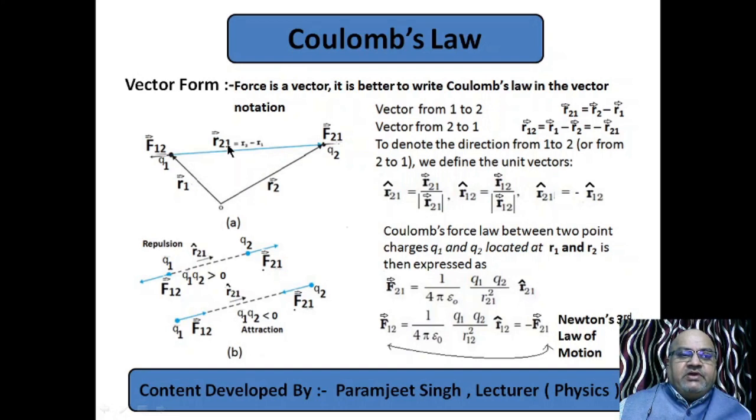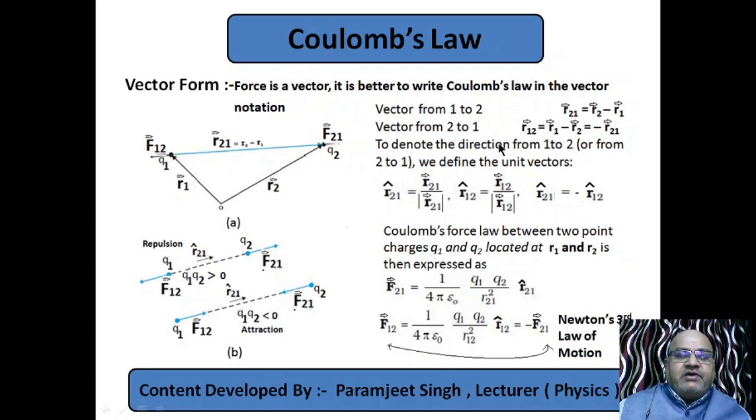So r21 is r2 minus r1, and this vector is directed along F21. See, so the vector from 1 to 2 is r21, that is r2 minus r1. What will be r12? Opposite to it. r12 is directed from 2 to 1, and r21 is directed from 1 to 2.